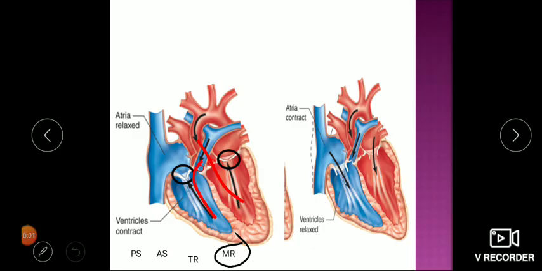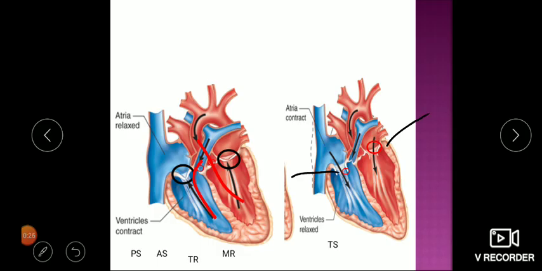On the contrary, when the ventricle is relaxed, under this condition also we can have some sounds. For example, this is the tricuspid valve. If this valve is narrowed like this, what will happen when blood is coming from atria to the ventricle? We'll have a sound. This is called TS, tricuspid stenosis. This is heard when the ventricle is relaxed, or in diastole.